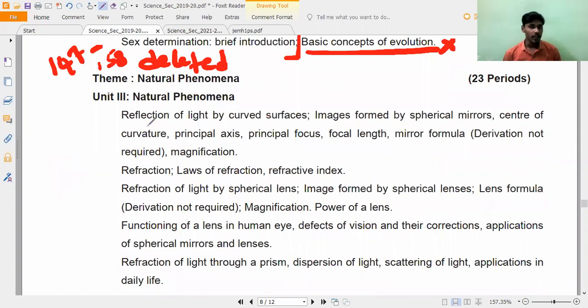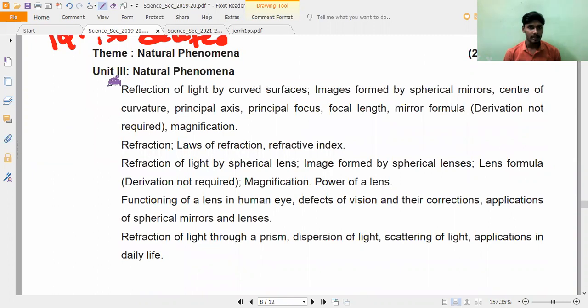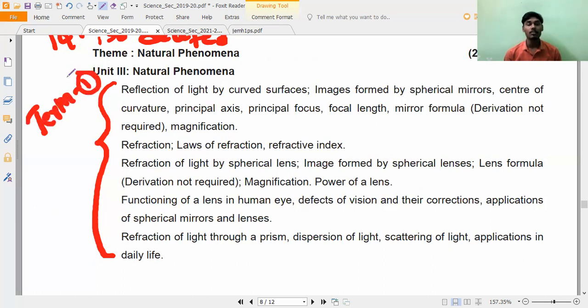Now, coming to the reflection, physics. Physics reflection, only from here to here it is there. That is the natural phenomena. First chapter and second chapter are completely only for the term 1 examination, but here also some deletion is there. That is the function of lens in the human eye and defects of vision. This is all deleted portion.